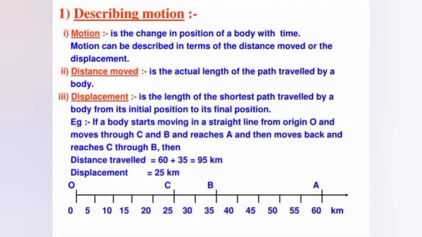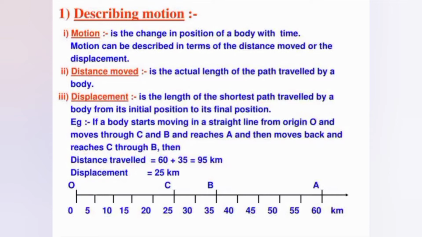And what is displacement? Displacement is the length of the shortest path traveled by the body from its initial position to its final position. Here we can recognize the displacement as from O to C only, because the initial position is O and the final position is C. So displacement is only OC, or we can say C to O.